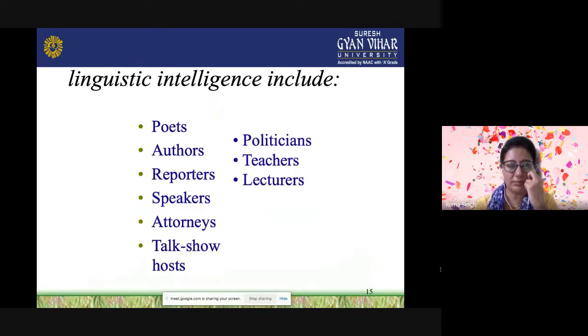The potential careers which these people can go into, and the talents which they have: they can become poets, because it is all related to linguistic verbal intelligence. They can become authors, reporters, motivational speakers. Nowadays various motivational speakers are there, as well as attorneys, talk show hosts, politicians, teachers or lecturers, writers, and journalists. This is how people with this kind of intelligence can excel in these areas.